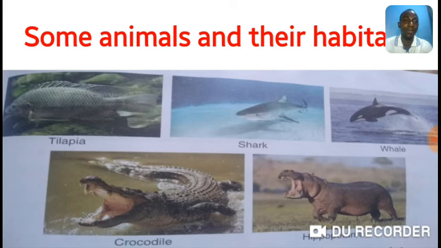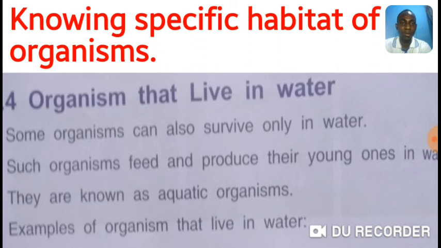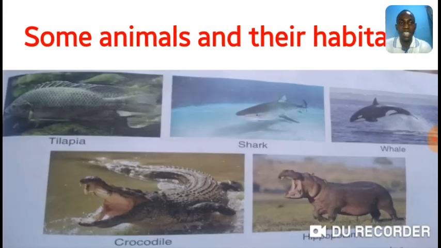Knowing specific habitats of organisms. Organisms that live in water. Some organisms can survive only in water. Such organisms feed and produce their young ones in water. They are known as aquatic organisms. Examples of organisms that live in water: that's what we looked at, and you're right. These are aquatic organisms, or organisms that live in water. Let's move on.